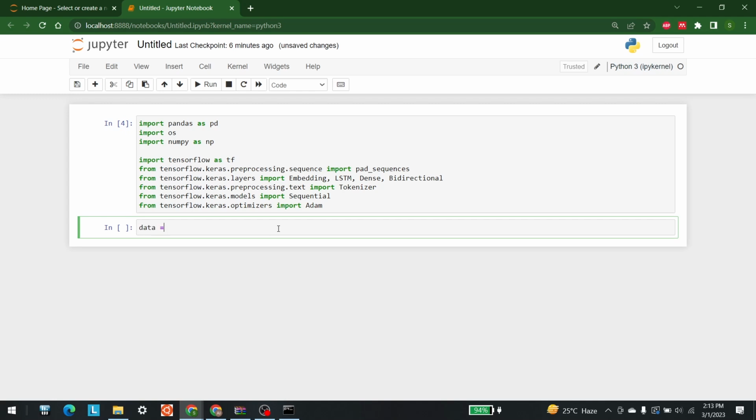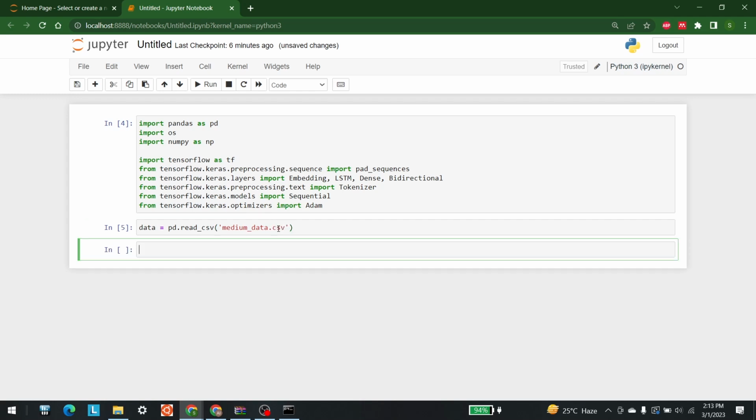So now we are going to import the data. It is available in the directory or the disk that I'm using, so I am just going to read it from there. So read_csv, and in this I am going to write medium_data.csv as I am using that.